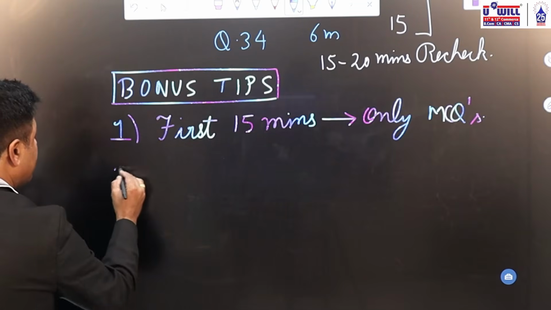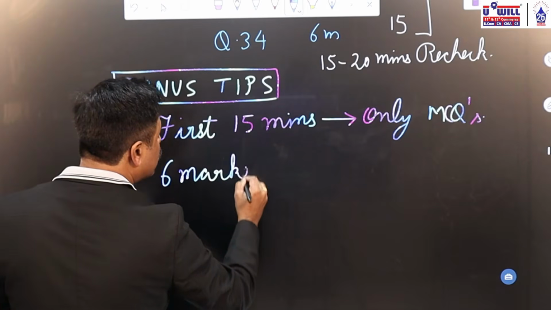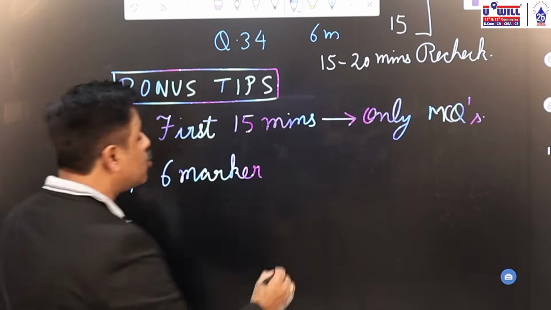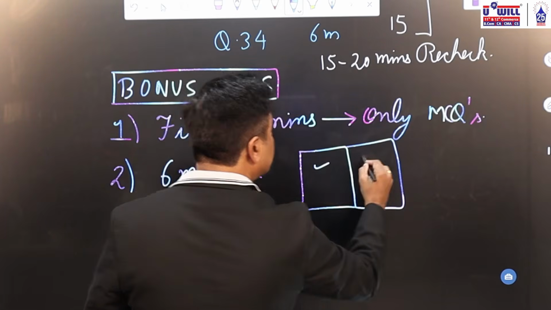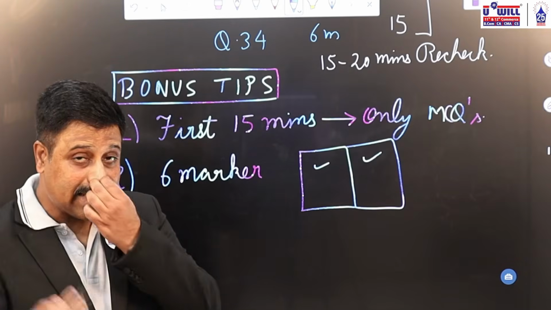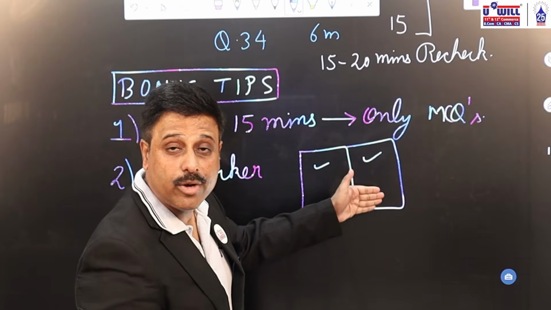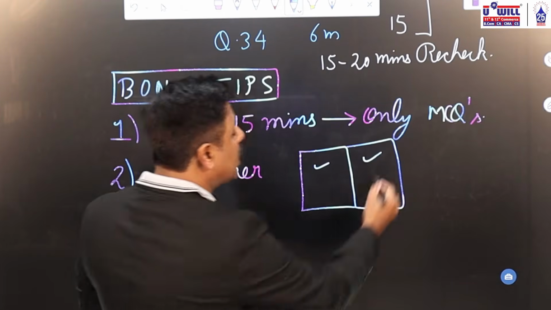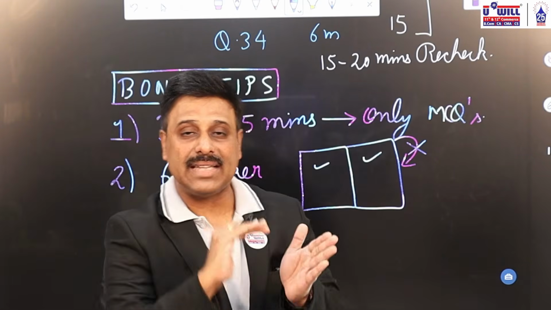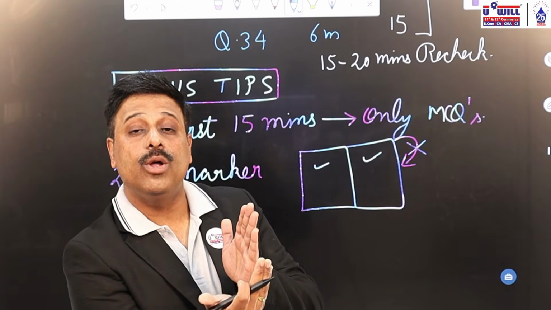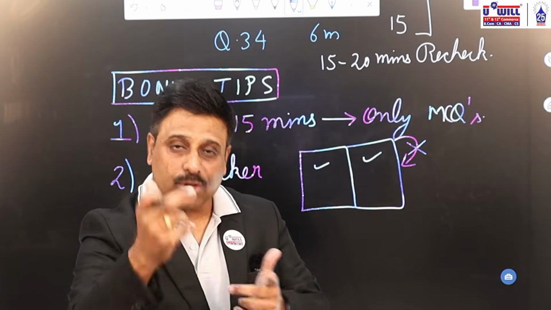Second bonus tip, when you solve 6 marker questions, ensure that you solve it in 2 adjacent pages. Suppose you make revaluation account and partners capital account. So here you have made revaluation, partners capital, here you can do the workings. Don't do it on the back side of the paper. Means revaluation on one side, back side, partners capital account. So you have to turn the page again and again. You can save time of turning the pages, and there you'll make some calculation mistakes also.